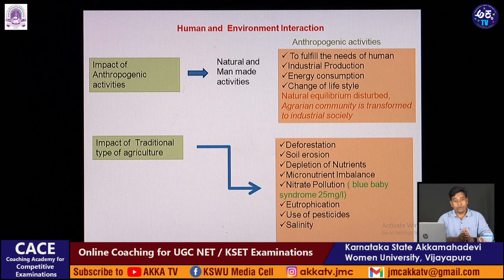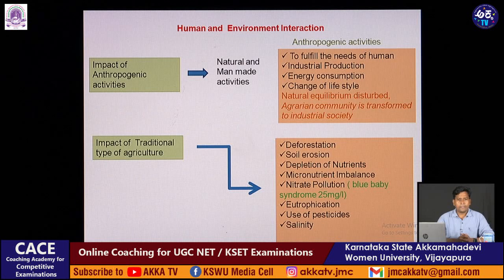We do not take the measures that have to be taken. Actually, we have to stop soil erosion by following some scientific methods, but we are not following them. Because of traditional agriculture, we are causing deforestation and soil erosion, and depletion of nutrients is also seen nowadays, because we use too much of one particular nutrient, and because of that the others are depleting.